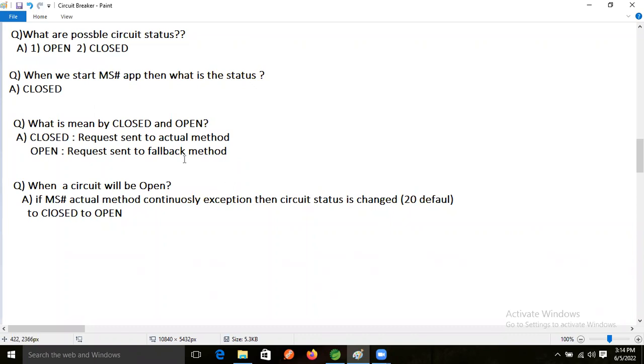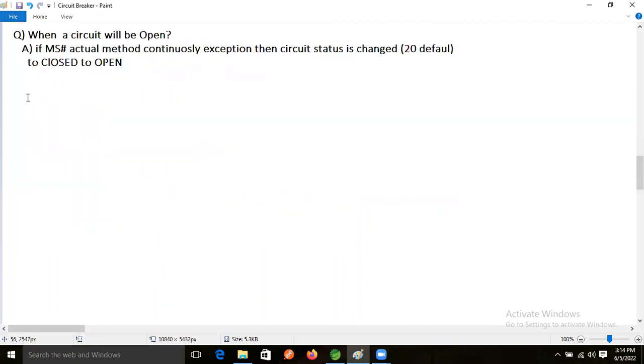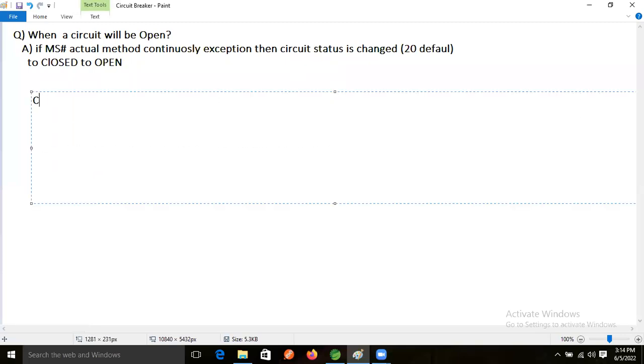Yeah, so now let's do the coding. First, we will generate one Eureka server project.